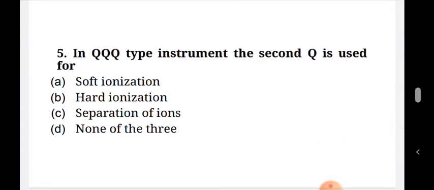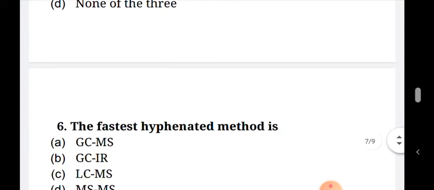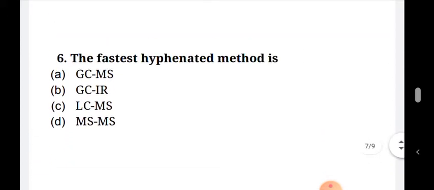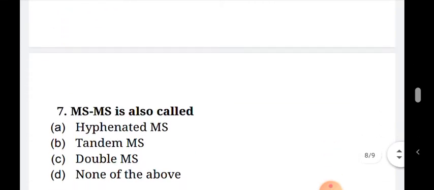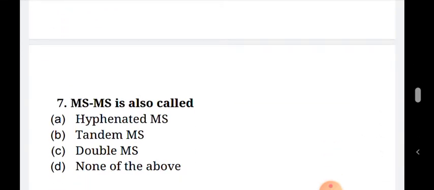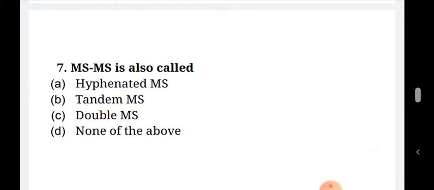The fifth question: in the QQQ type of instrument, the second Q, or the second quadrupole, is used for soft ionization, hard ionization, separation of ions, or none of the three. The sixth question: the fastest hyphenated method is GCMS, GCIR, LCMS, or MSMS. The last question: MSMS is also called as hyphenated MS, tandem MS, double MS, or none of the above.